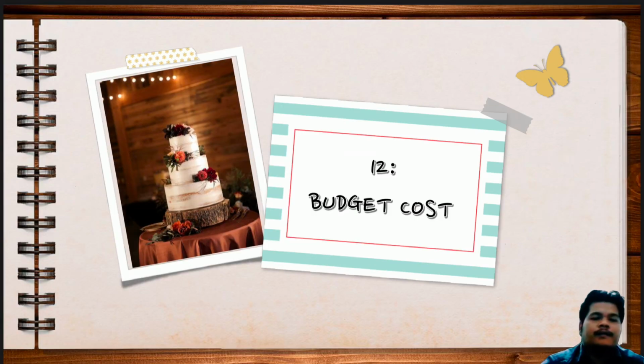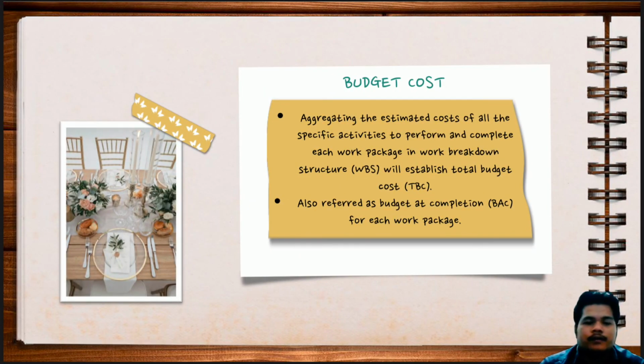And finally, budget cost. To establish the total budget cost, TBC, also known as budget at completion, BAC, we need to sum the estimated cost of all activities and complete each activity in the WBS.